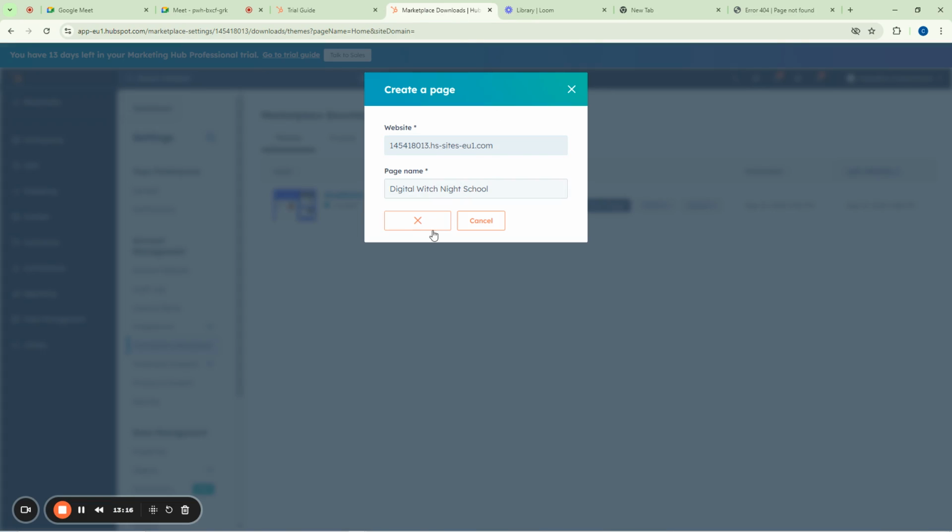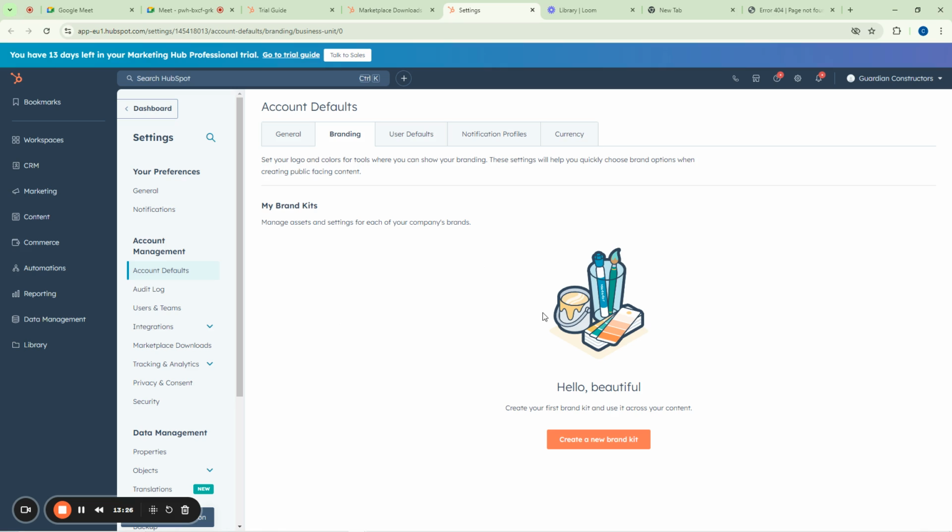Create page. Okay, your business unit is missing a brand kit. So now they are saying that we're missing a brand kit. If you're wondering what a brand kit is, a brand kit is simply you trying to import everything that concerns your business. So your business logo, your complimentary card, your pictures that relate to your product and services. If you are selling a product, for instance you are into pedicure or hair care, all those nails that you are going to use, you have to bring them in here.